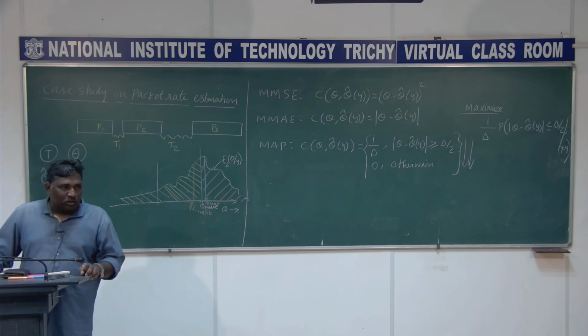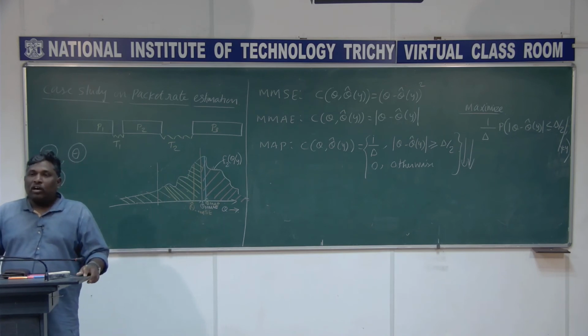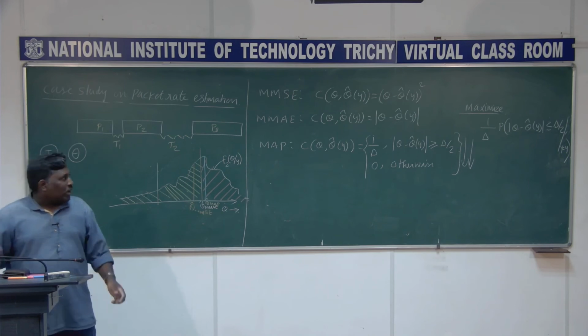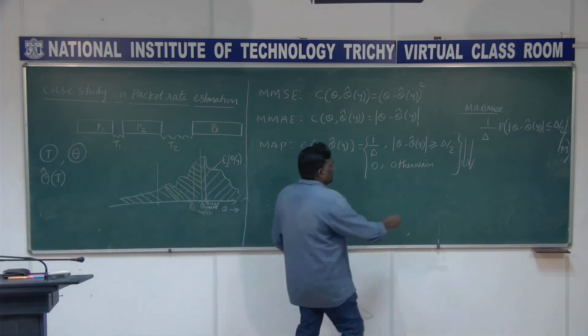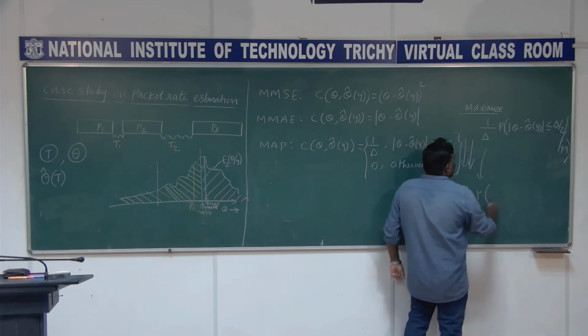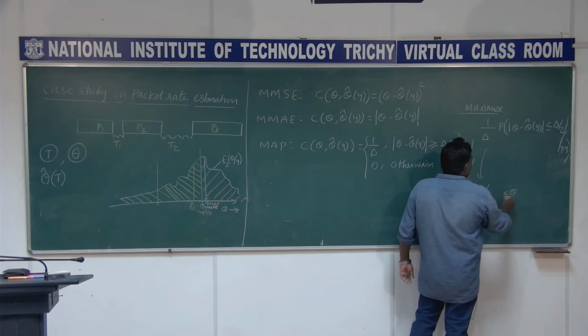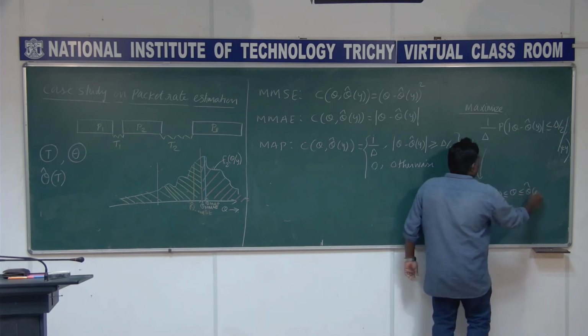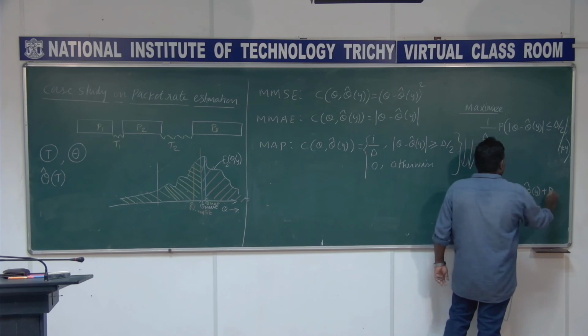I hope this is known to you, right? So I am looking for the probability associated with theta, so I am rewriting that expression as 1 by delta times the probability of theta between theta cap of y minus delta by 2 and theta cap of y plus delta by 2, given y equal to y.